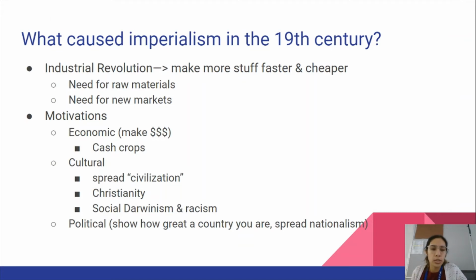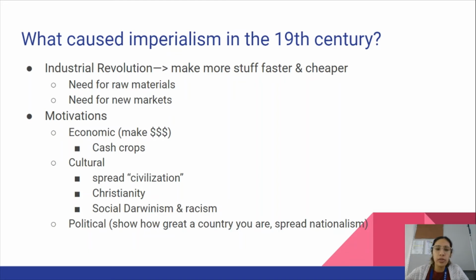So one of the main questions that we have to ask ourselves is what is going to cause this new wave of imperialism in the 19th century? The Industrial Revolution is basically the main cause because we were able to make more stuff faster and more cheaply. We are going to need some raw materials to feed our factories. Raw materials are stuff like cotton, rubber, palm oil, diamonds.